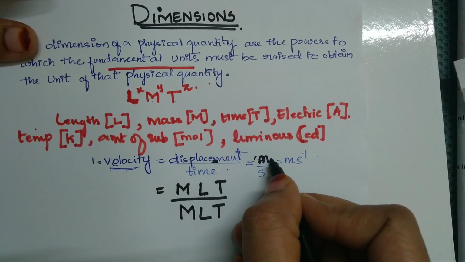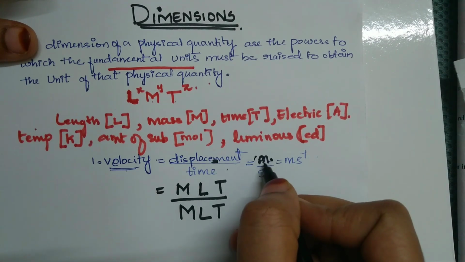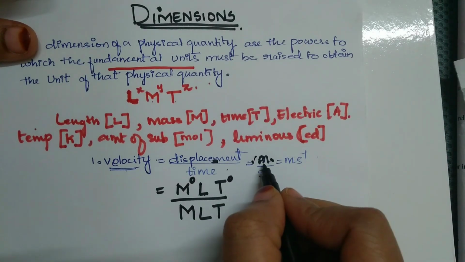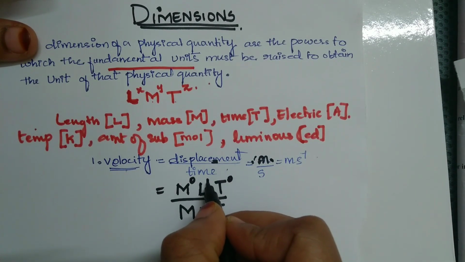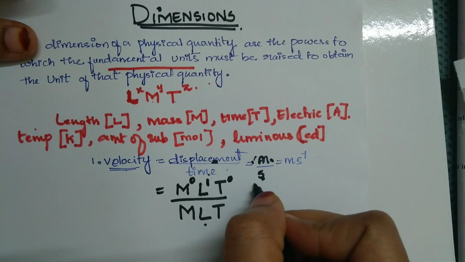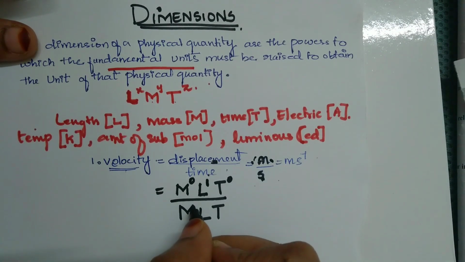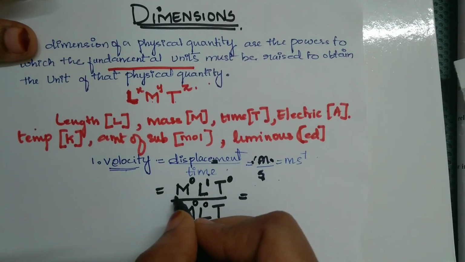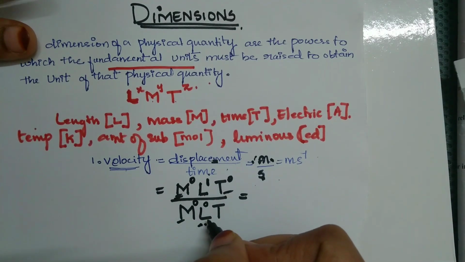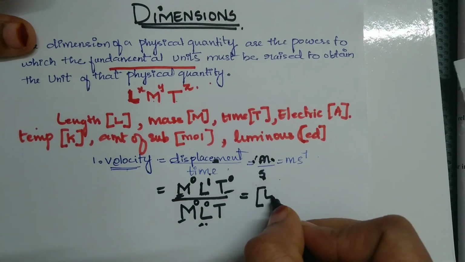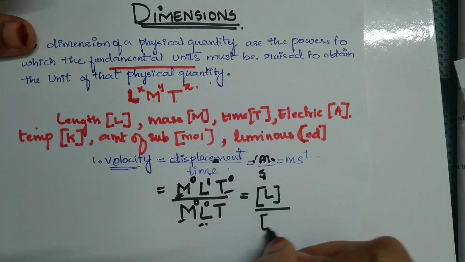You don't have any time content in the numerator. Since you don't have any mass and time content, you raise it with the power of 0. And you have the length content, so therefore you raise it to the power of 1. In case of time, only you have the time content. You don't have mass, you don't have length. So the power for mass will be 0 and the power for length will be 0. If it is 0, you can neglect the 0 powers term. What will you get here? You will get this is length, and here you will get it to be t.